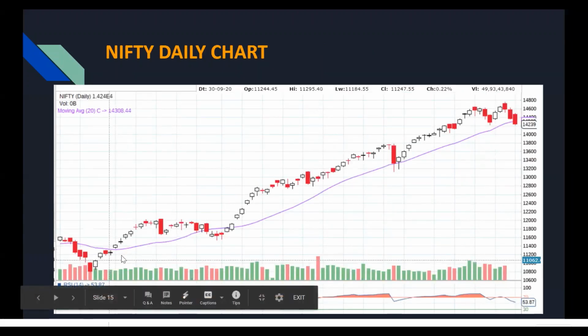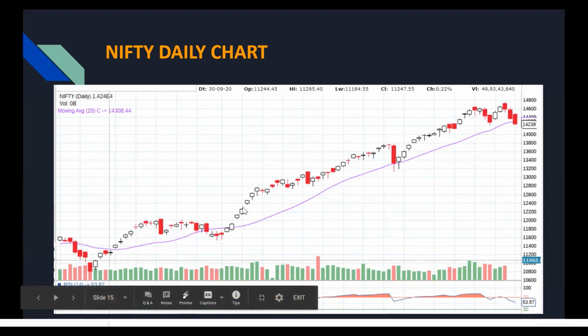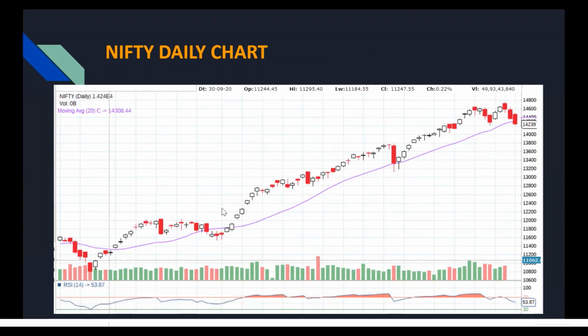Okay, a trading example. You can see that Nifty, in this rally, the RSI was above 55, and you see the momentum in the stock, how Nifty has gone up. See, a lot of people try to short when the RSI is above a certain level, right? You would have lost heavily because Nifty crossed 12,000, 13,000, even 14,000 and kept going up. So don't try to short if the RSI is above a certain level.